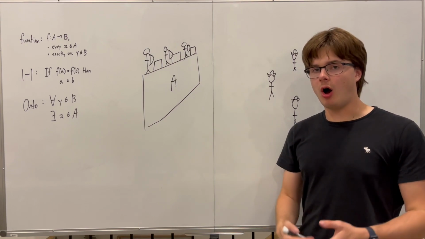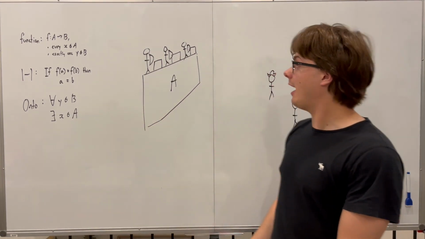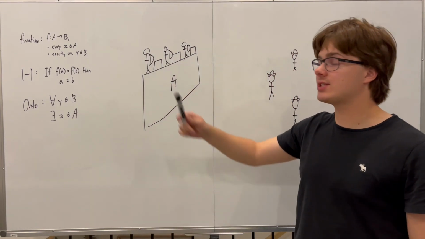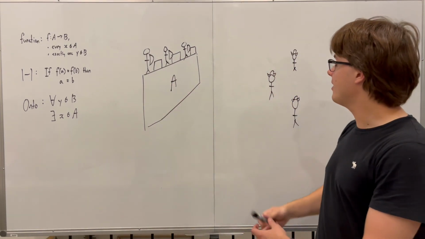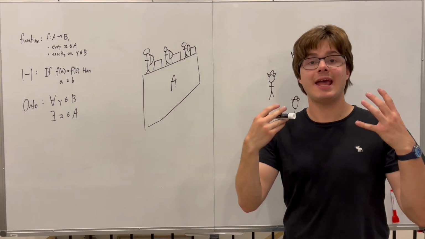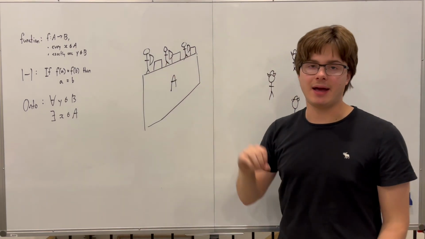Okay, so what does onto mean in this case? Well, onto means everything in B. Every enemy here in B has an existing X or an existing archer or arrow that hit them. So you're basically saying everything in B got hit. Everything in B has something that connects it back to A.